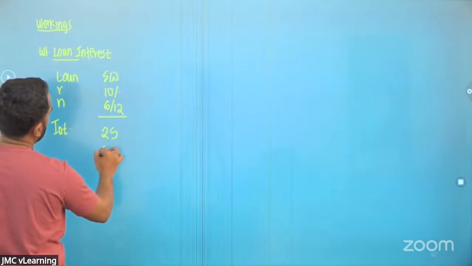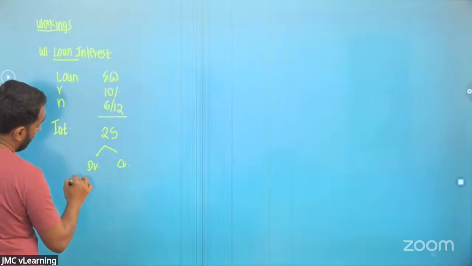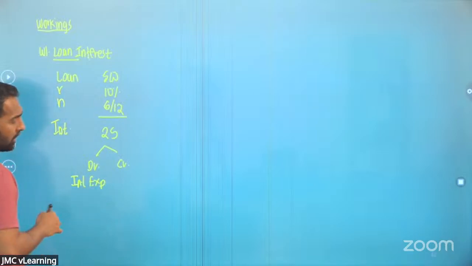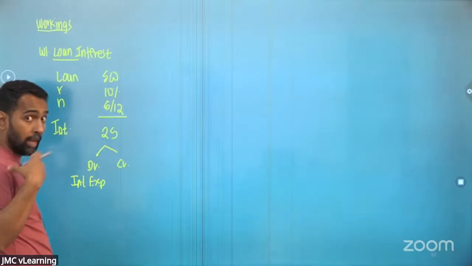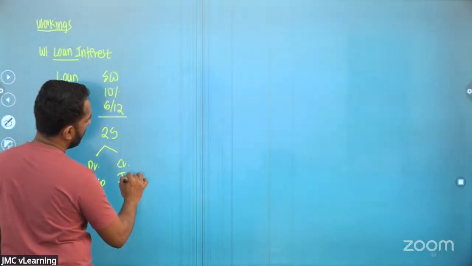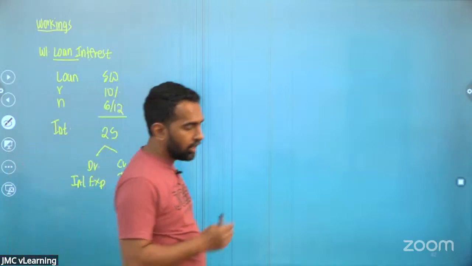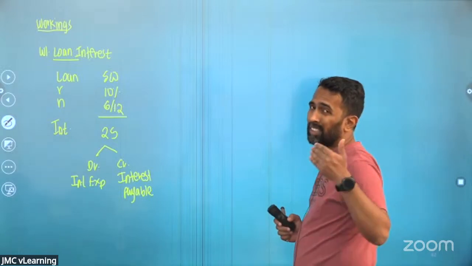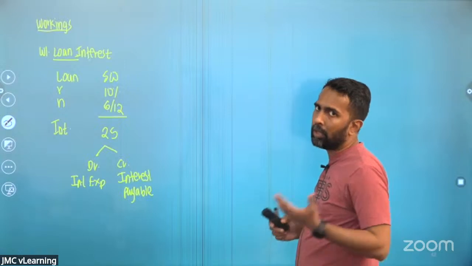So you know the double entry, it's an expense, debited to interest expense. My interest expense goes up. And it's something payable. Even though you haven't paid it, it's a liability you have to pay. Credited to interest payable. Debited to interest expense, credited to interest payable. You have taken a loan and purchased an equipment. You have neither recognized the equipment nor the loan.